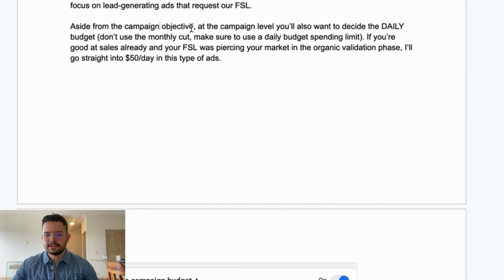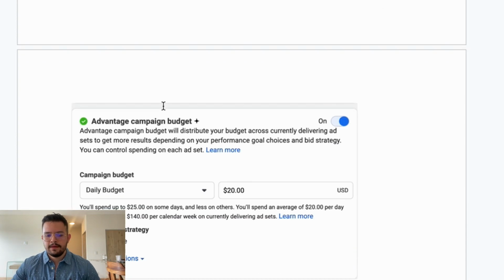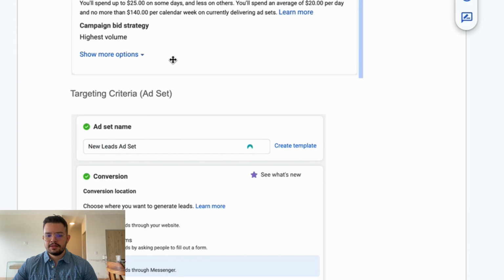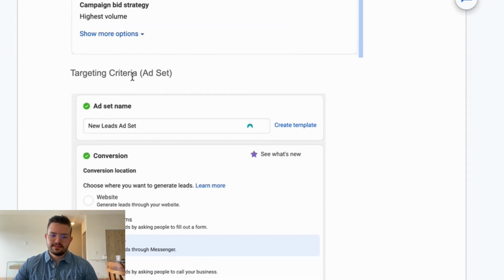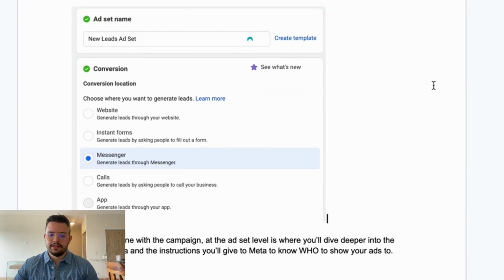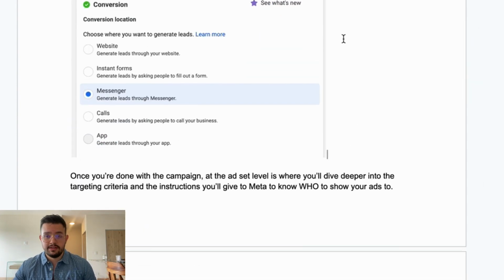Aside from the campaign objective, at the campaign level, you also want to decide the daily budget. Don't use the monthly cap. Make sure to use a daily budget spending limit. If you're good at sales already, you leverage your foundational sales letter in your organic validation phase through outbound prospecting, and it works phenomenally well, I would just go straight up to $50 per day with this type of ads. So set up your daily budget, and then when you're selecting the targeting criteria at an ad level, remember to add the name of your interest,